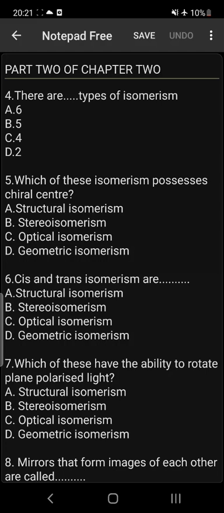Number 6, cis and trans isomerism are geometric isomerism. All right, so please take note of that. It is cis when the groups in question are at the same side, and it is trans when they are found at opposite sides. Take note of that.